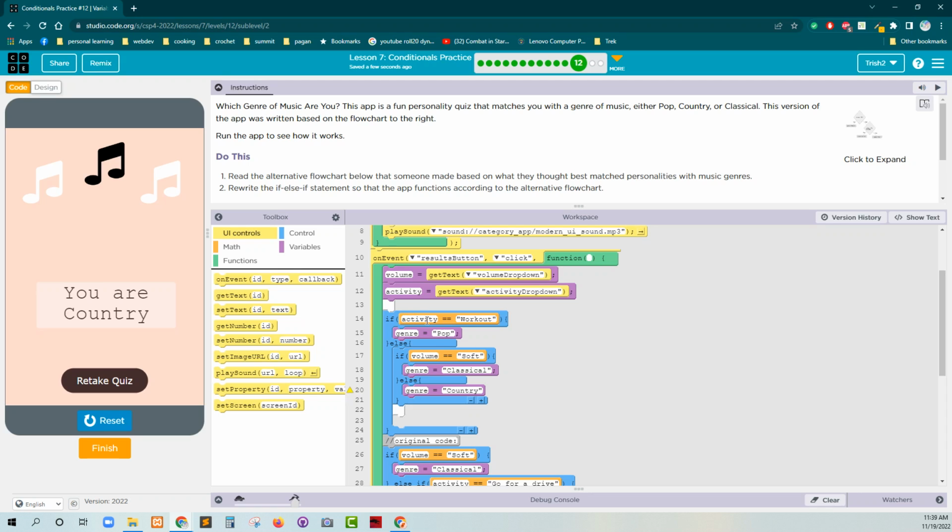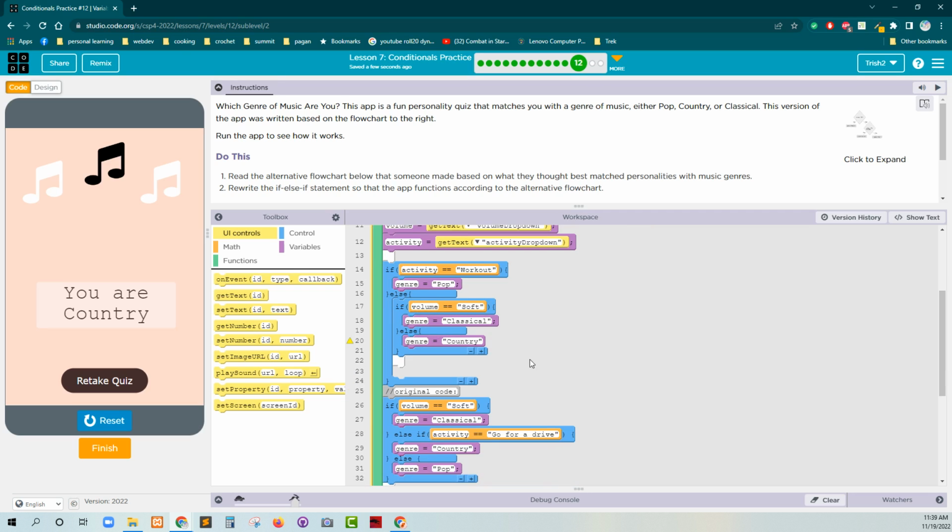And it's not like it's activity and something else that we have to check against. And here it basically says if it's anything other than workout, we're going to be doing different stuff, right? So volume is equal to soft, and then genre is classical, right? So in this case, we're just really checking, is this true? Then do this.